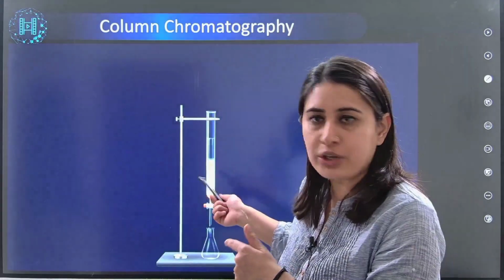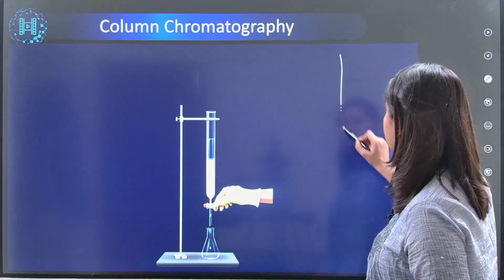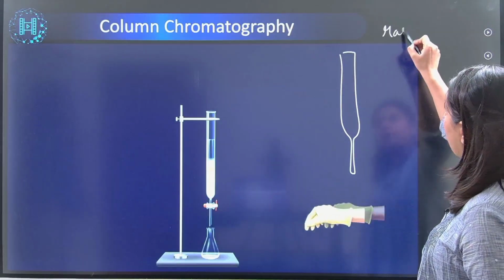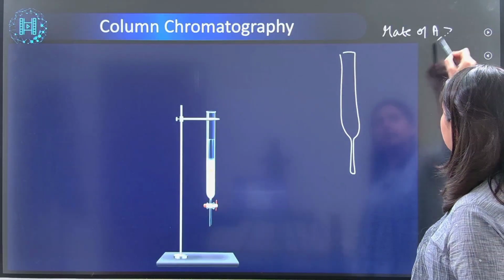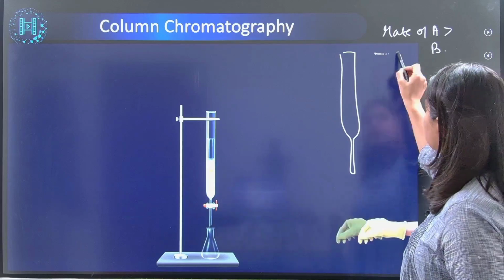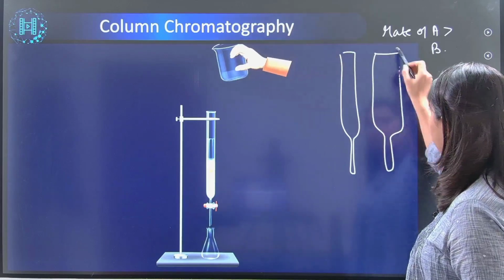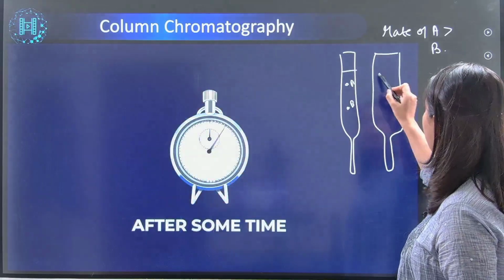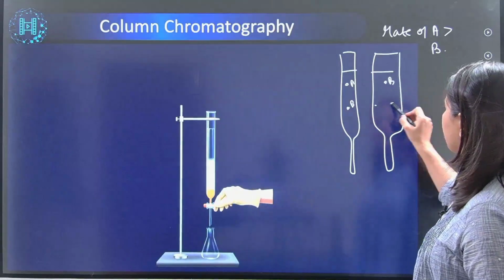In a column chromatography, if I'm saying, this is my column chromatography, right? Rate of adsorption of A is greater than B. Which is the right column? Right column, A, B, B, A. So your answers will change.